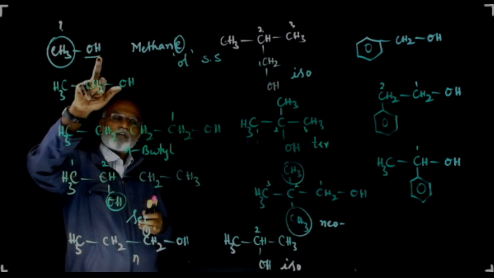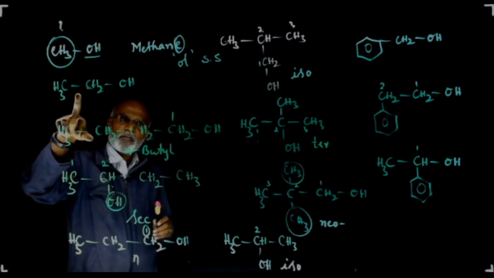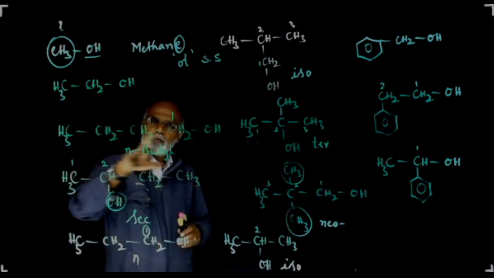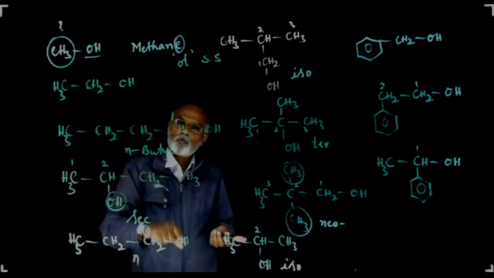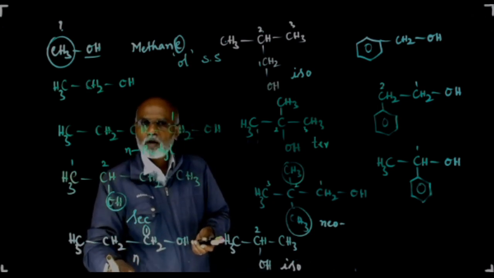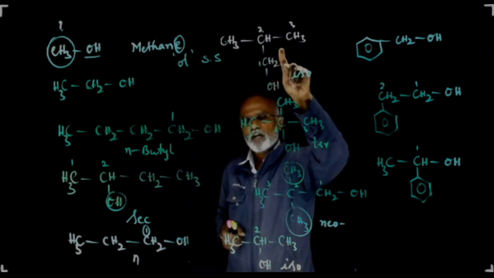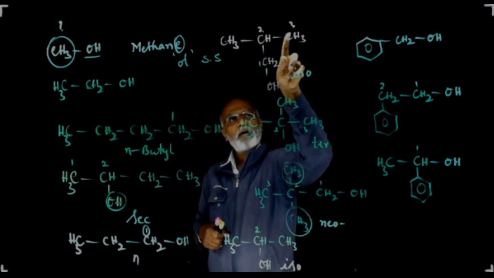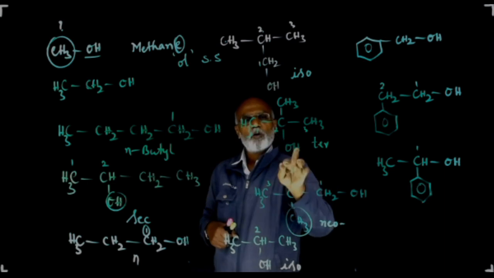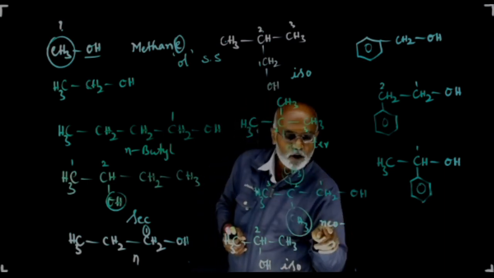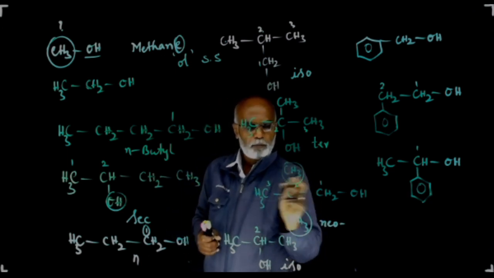So methyl alcohol, common name; methanol, IUPAC name; ethyl alcohol, common name; ethanol, IUPAC name; n-butyl alcohol, common name; butan-1-ol, IUPAC name; secondary butyl alcohol, common name; butan-2-ol, IUPAC name; n-propyl alcohol, common name; propan-1-ol, IUPAC name; isobutyl alcohol, common name; 2-methyl propan-1-ol, IUPAC name; tertiary butyl alcohol, common name; 2-methyl propan-2-ol is the IUPAC name.